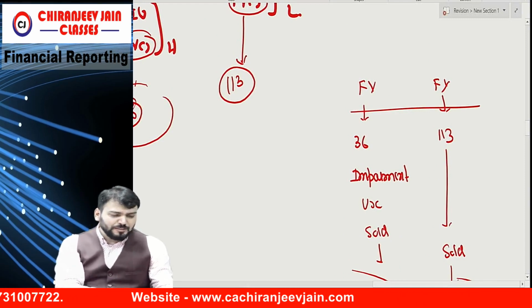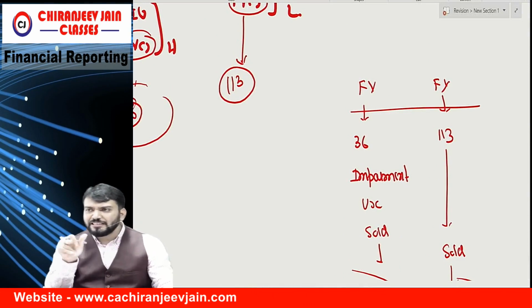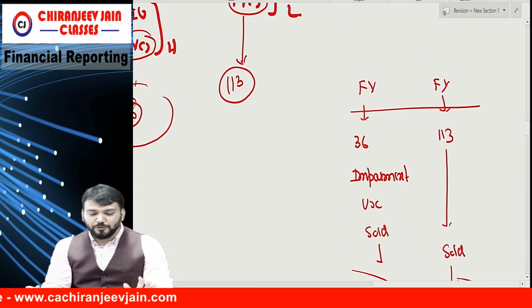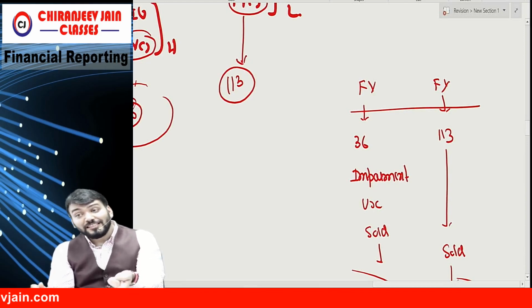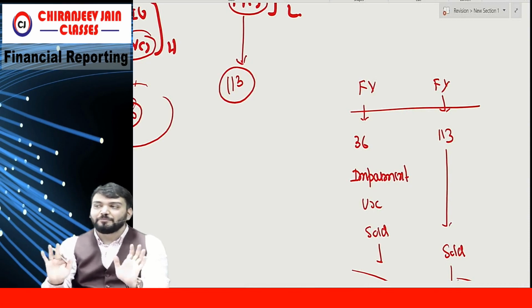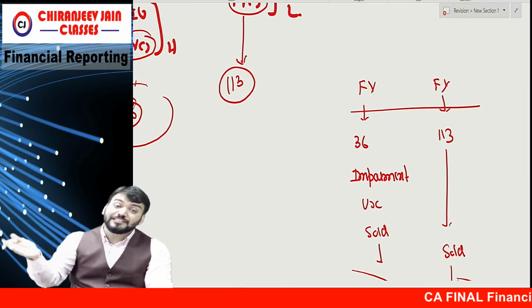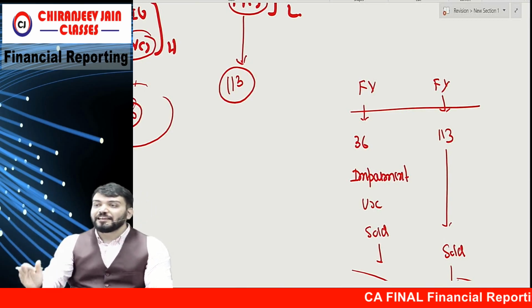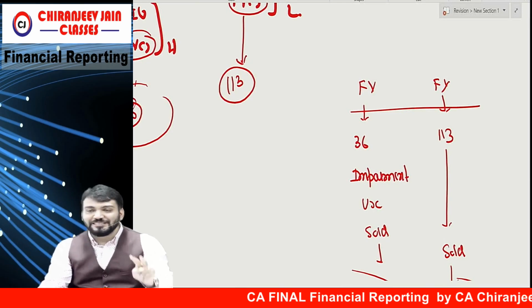One very good question was given in SM. I don't know whether I have included it in this or not, but I will create that question if you permit me. Very good question. Those who have knowledge about this can do it, otherwise they will be confused in the exam. On the same date impaired and on the same date classified as held for sale, they will give two fair values. Understood?